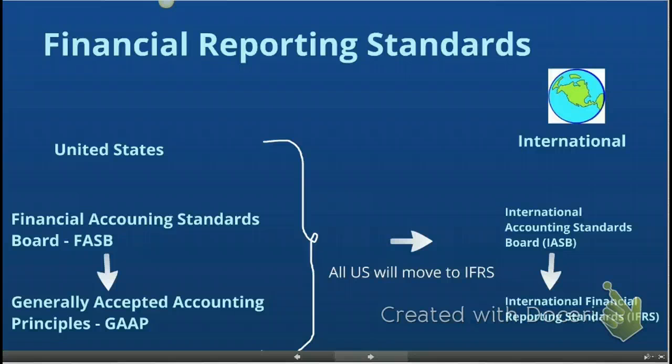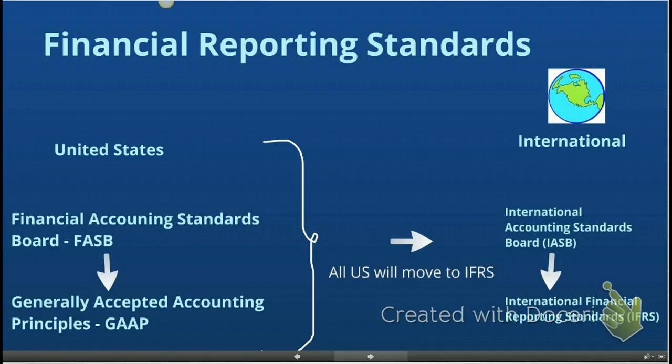GAAP is only used in the United States, but now we are a global economy. There are lots of companies that operate globally. Walmart, Google, Microsoft, every single company has international presence. Now, those companies, when they prepare their financial statements internationally, have to adhere to the rules of that country, whatever the country that they are presenting financial statements.